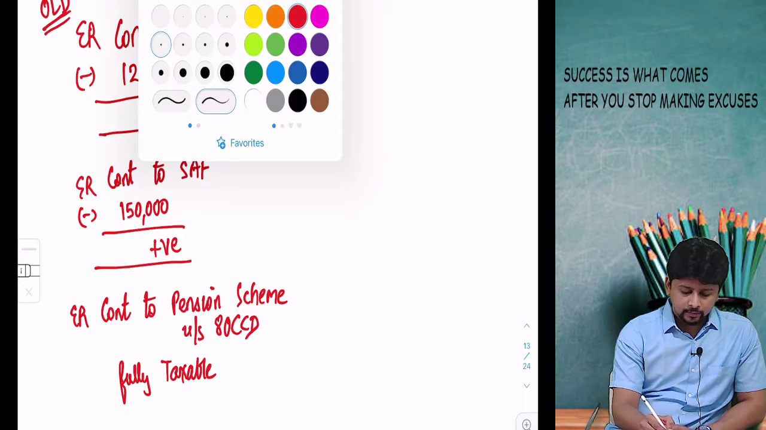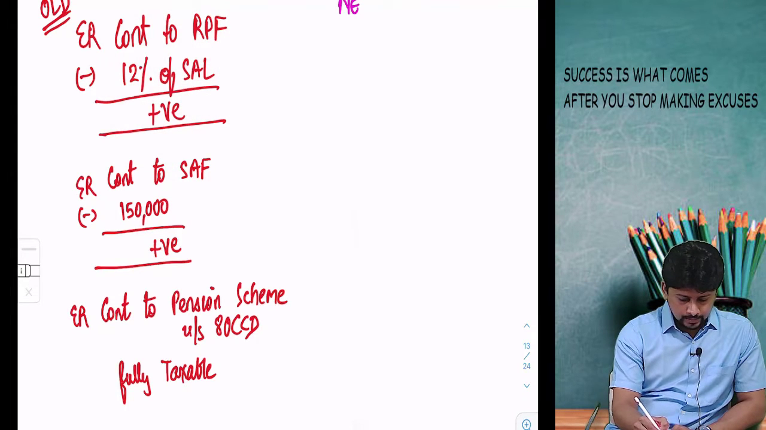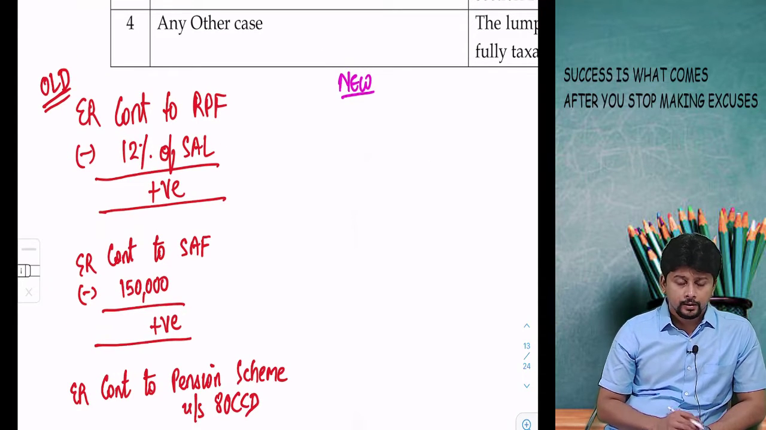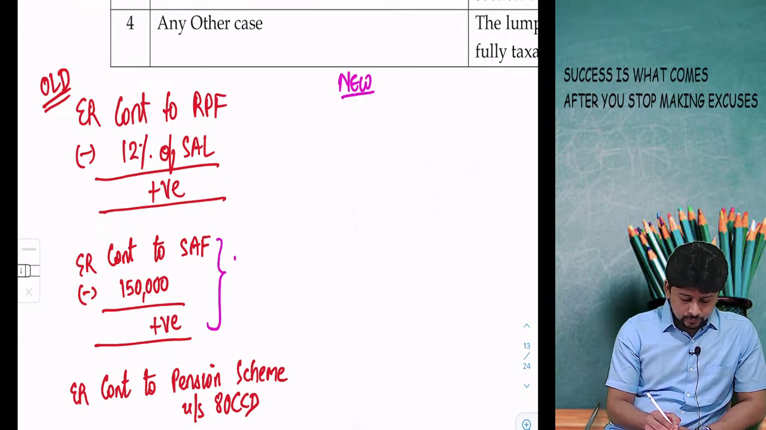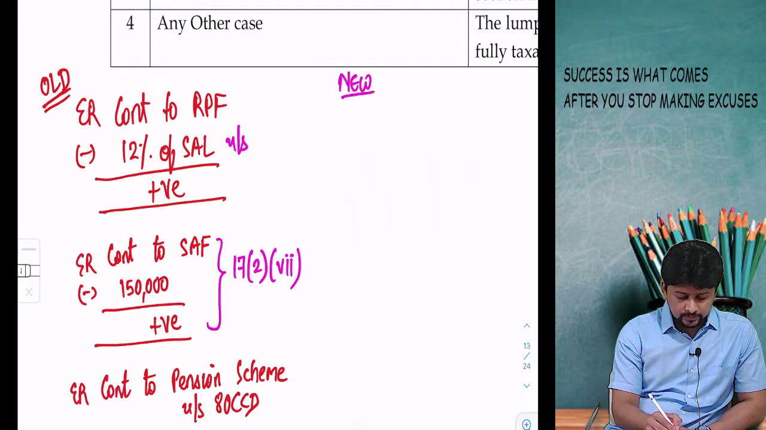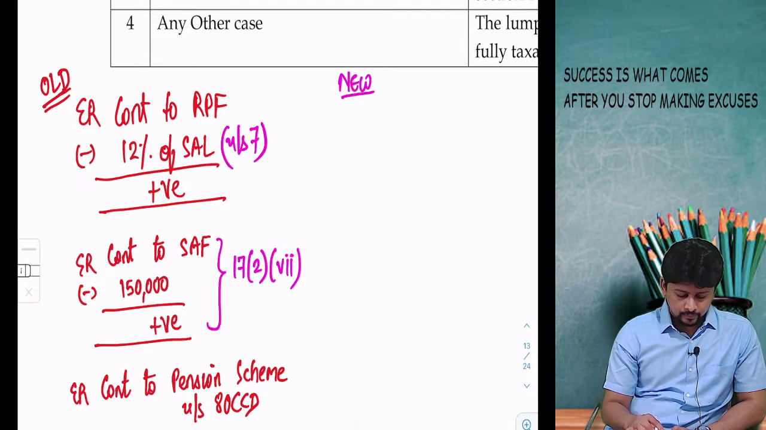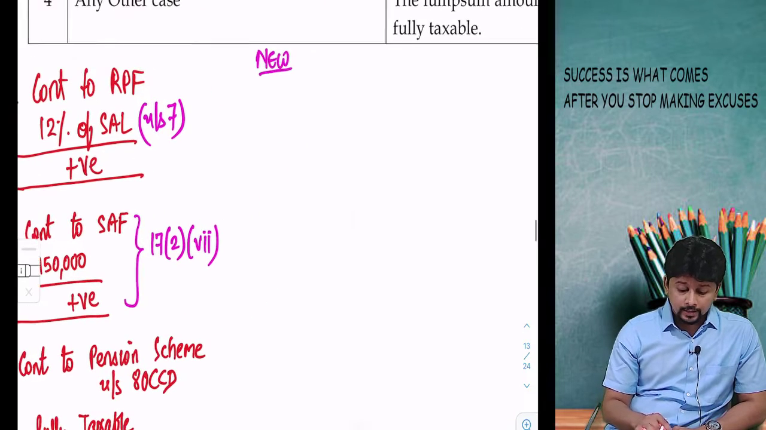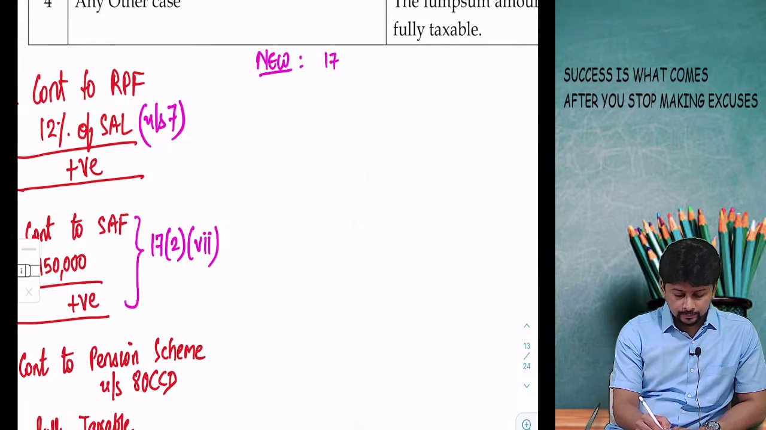Now what did the government do? Government introduced a new provision. This was section 17 subsection 2 clause number 7. This was as per section number 7, and employer's contribution was fully taxable. Now the new amendment was section 17(2) clause 7 was redrafted.